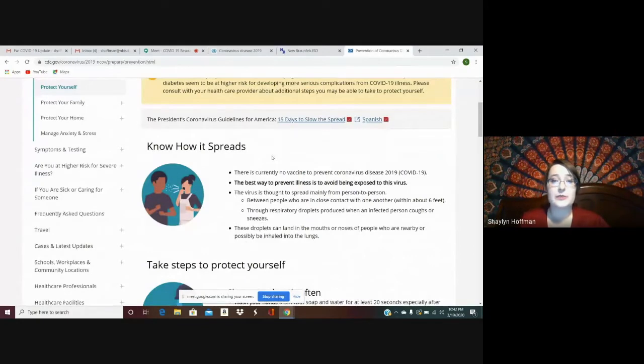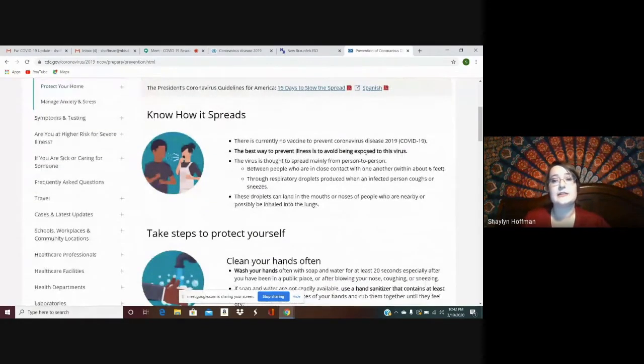So knowing how it spreads, the best way to prevent illness is to avoid being exposed to the virus. It's thought to mainly be spread from person to person, and they're saying within about 6 feet. The way that the virus is transmitted is through infected respiratory droplets when someone coughs or sneezes.